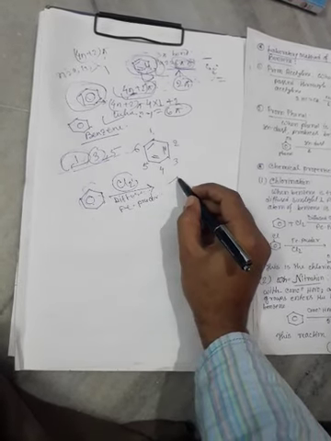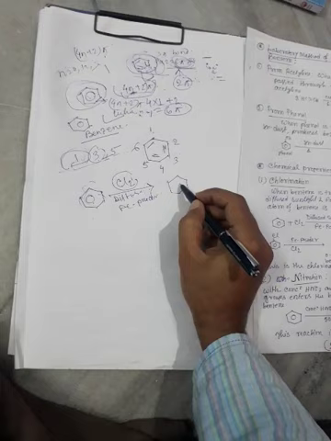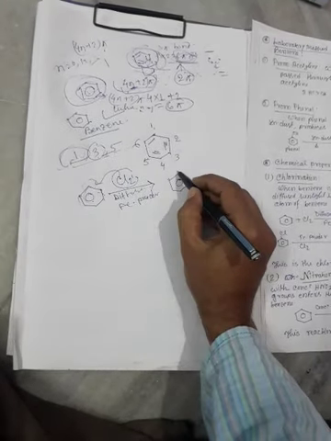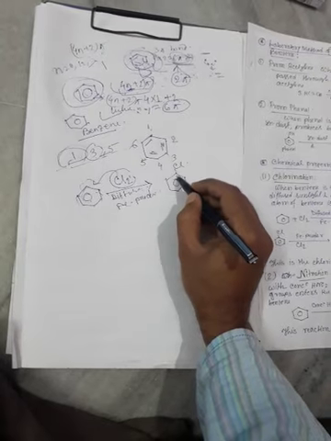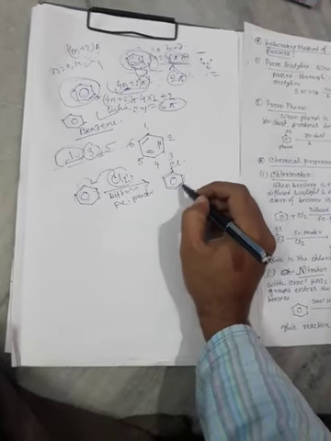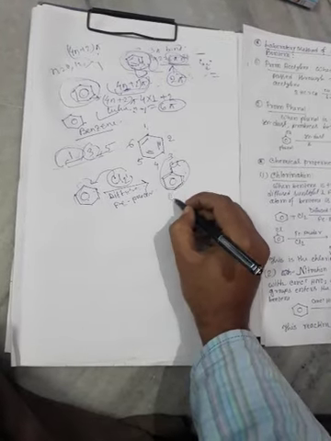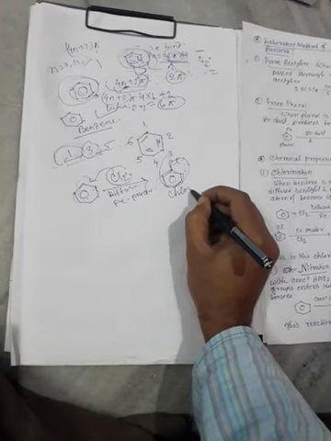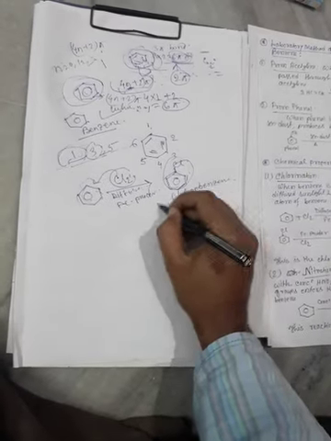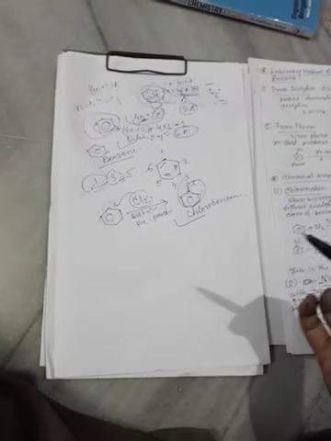the chlorine atom enters the benzene ring, that is, Cl is added to the benzene ring. This is known as chlorobenzene. This reaction is known as chlorination of benzene. What is the chlorination of benzene?